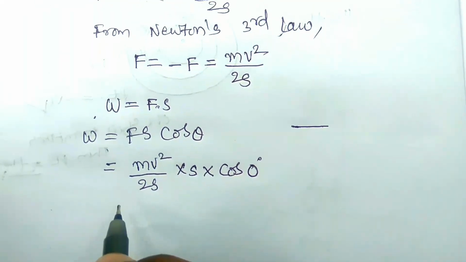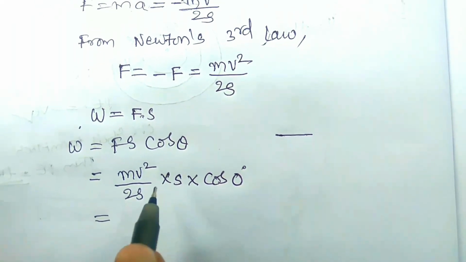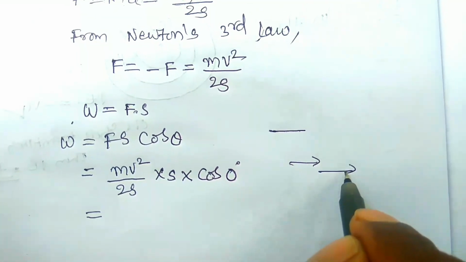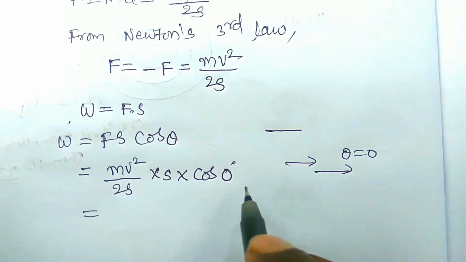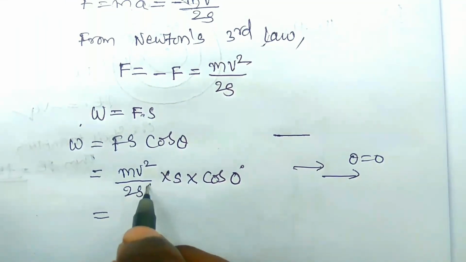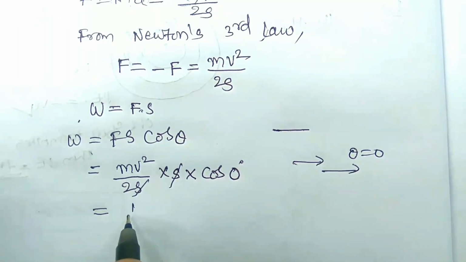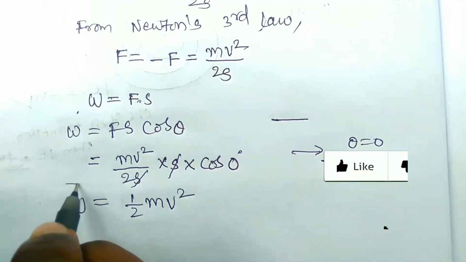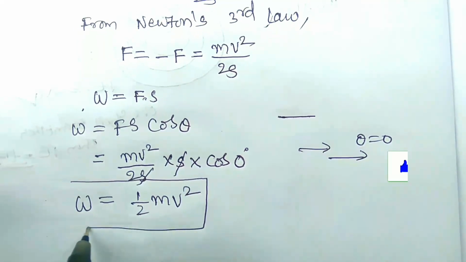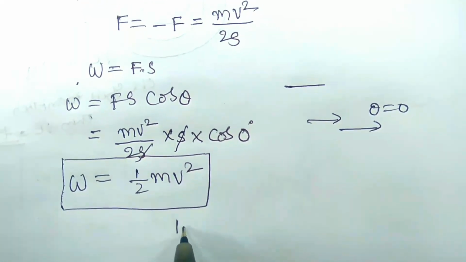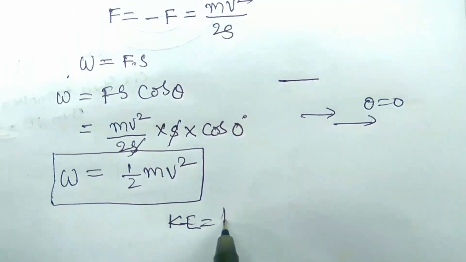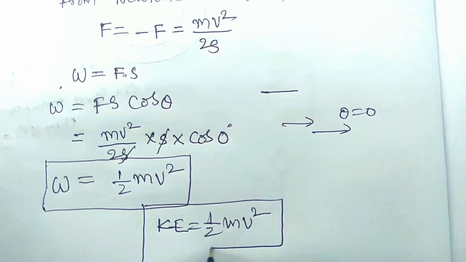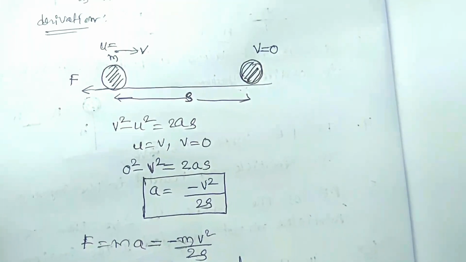Okay, so cos 0 is equal to 1. Here the motion and the force acting on the body, theta is equal to 0. So cos 0 is equal to 1, and the S terms will be cancelled out. It is 1 by 2 mv square. So this is the work done. This work done should be stored in the form of kinetic energy. Therefore kinetic energy is equal to 1 by 2 mv square. So this is the derivation for the kinetic energy of the body.